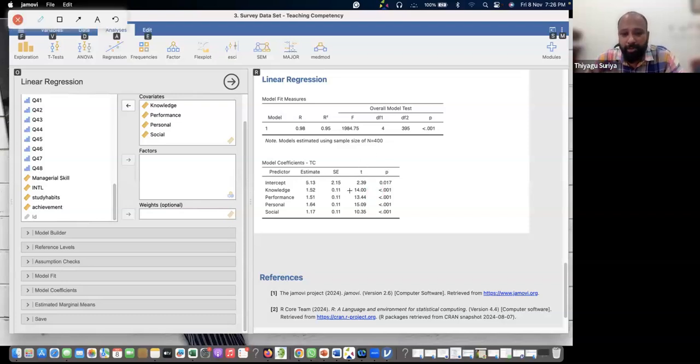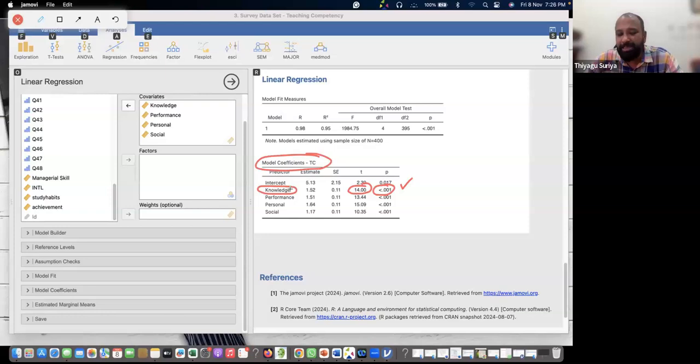Now we can see knowledge. The t-score is 14, p less than 0.05. What is the meaning? We checked that the model is fit. The next step is to check the coefficient table. This is normally called the beta score, the estimate score. If it is significant, what is the finding?